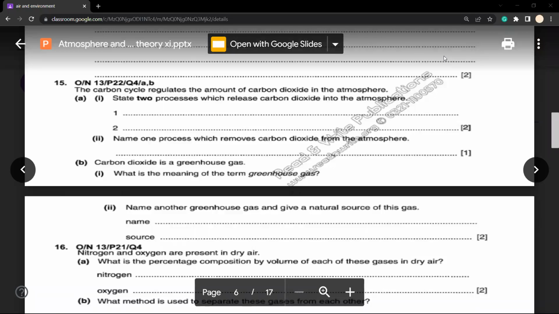So this is a past paper question which is related to this topic. And I'm reading the question. The carbon cycle regulates the amount of carbon dioxide in the atmosphere. State 2 processes which release carbon dioxide. So we know that that can be your respiration, right? That can be your combustion of fuel. That can be the decay of the organic matter.